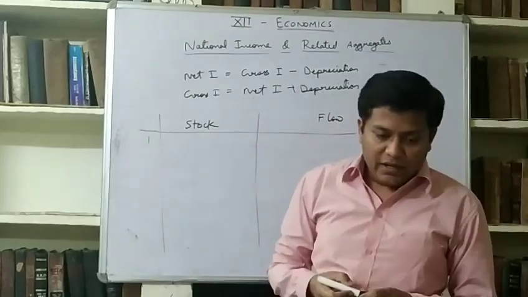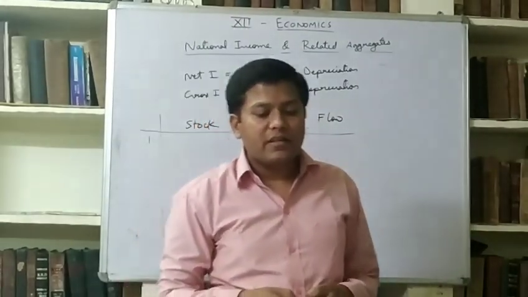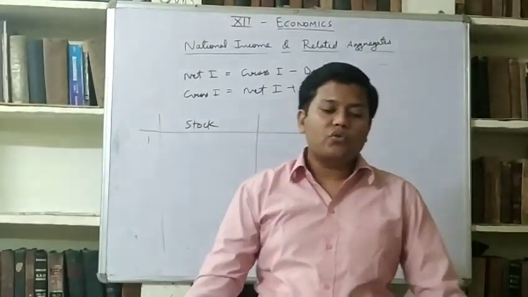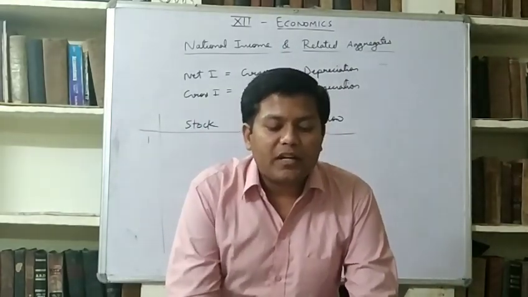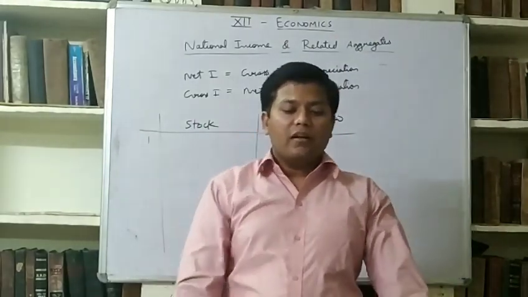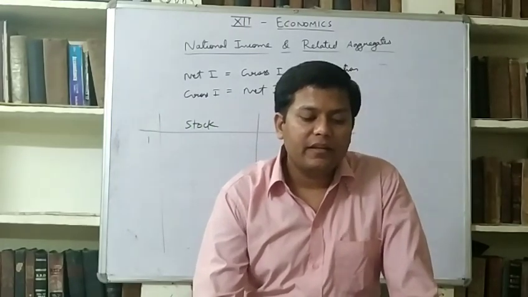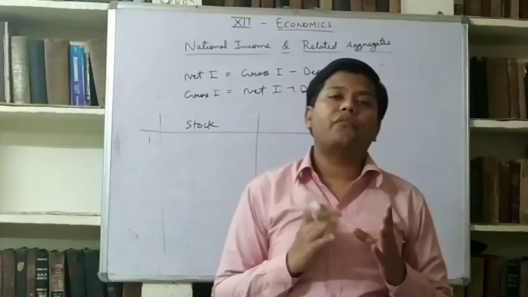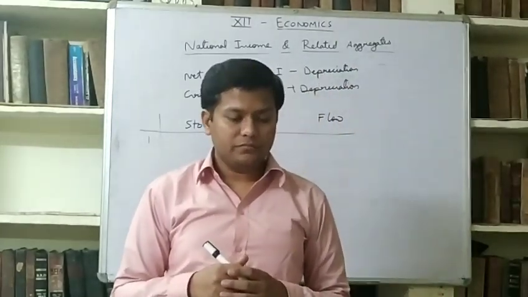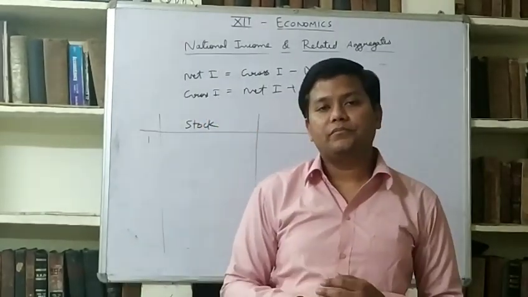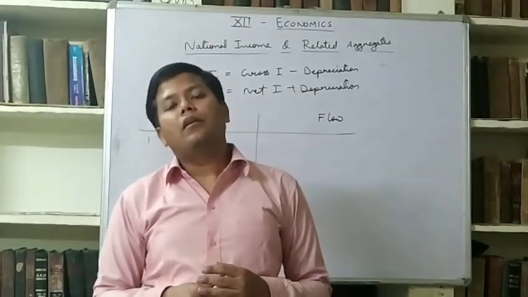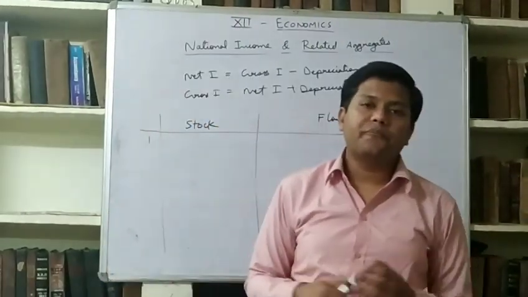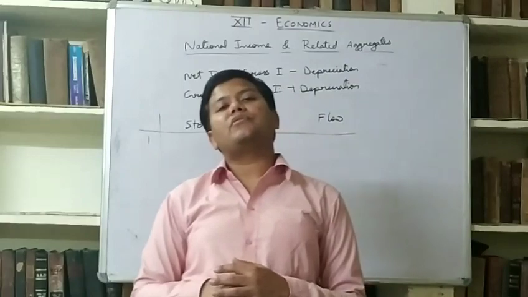Stock variables are those variables whose magnitude is measured at a particular point of time, for example national wealth, inventory, etc. Stock is calculated at a point of time. For example, wealth, population and inventory stock are all examples of stock.